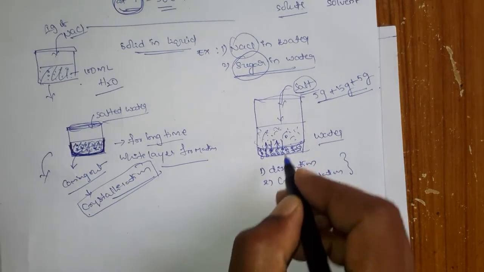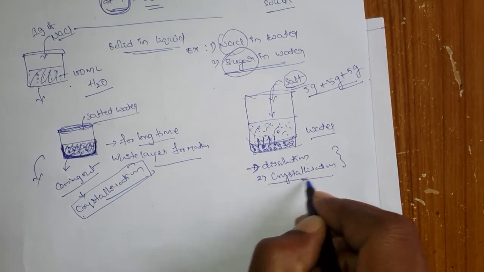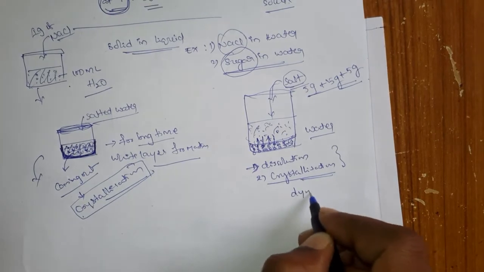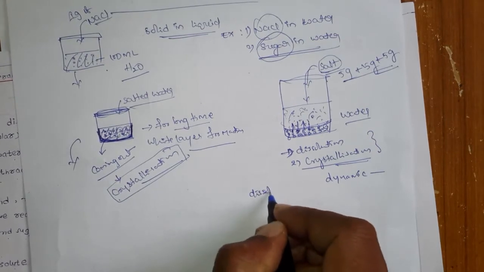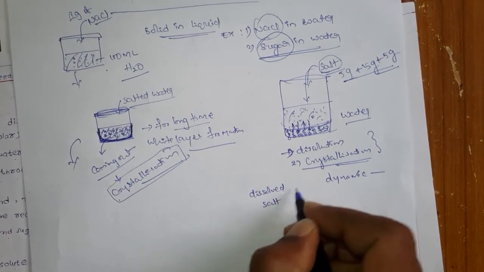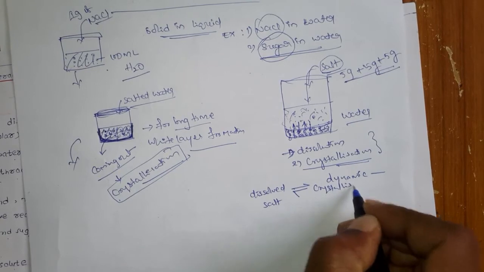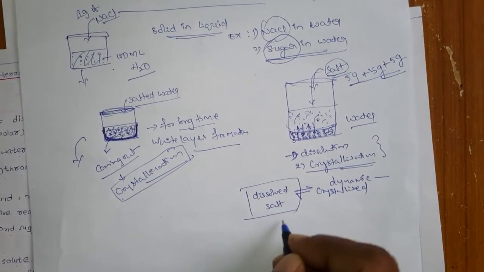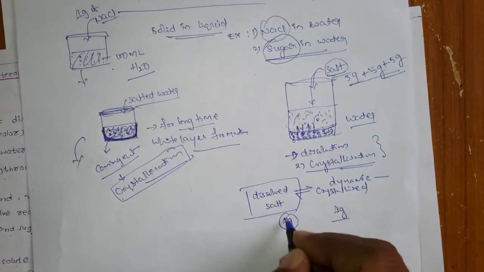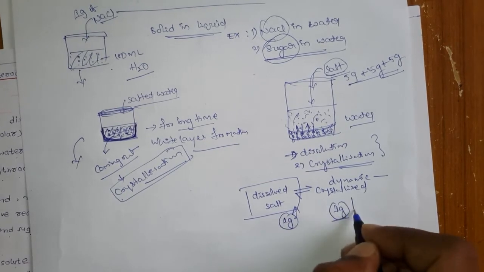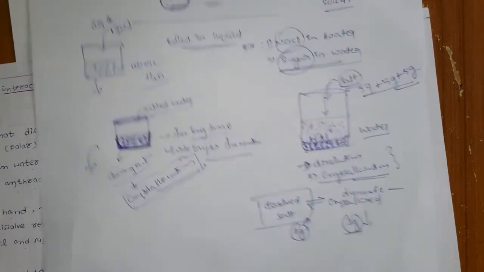Whenever the rate of dissolution is equal to the rate of crystallization, you can say that it is a dynamic process. That means the dissolved salt is in equilibrium with the crystallized salt. Suppose 1 gram is dissolving, at the same time 1 gram comes out. That 1 gram goes into the solution, and similarly 1 gram comes out. That condition you call a dynamic equilibrium.